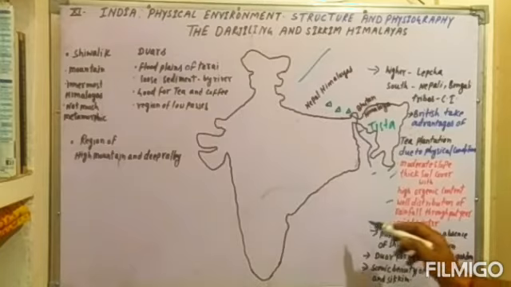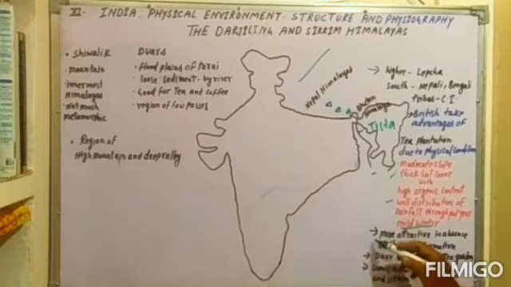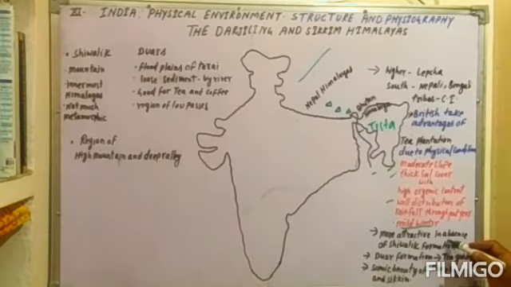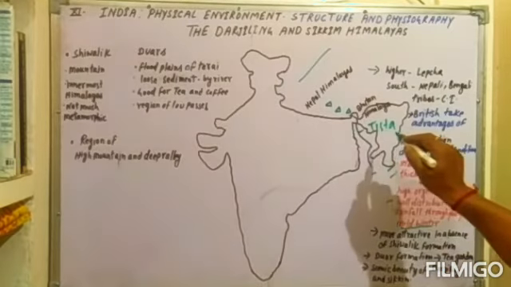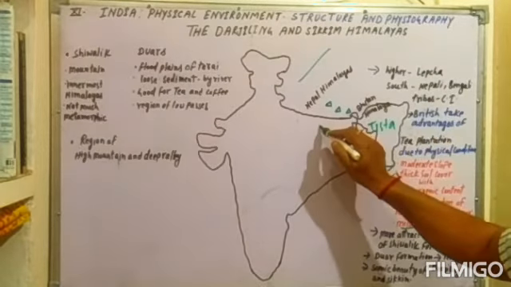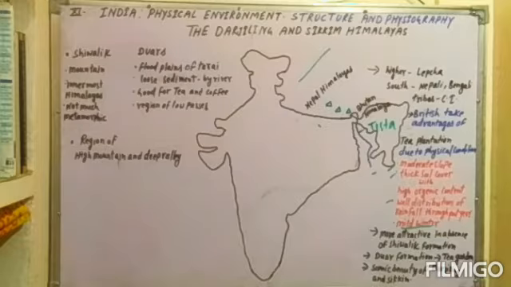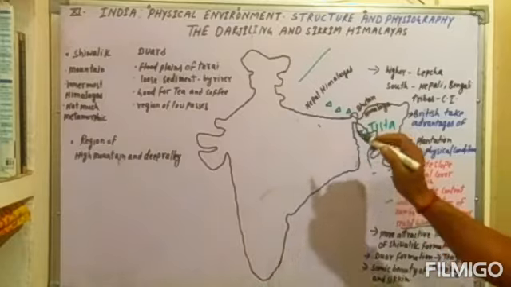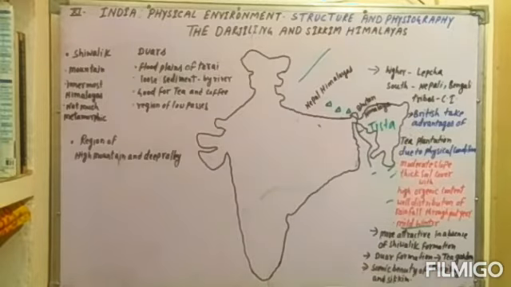Now we will see some other important side topics, such as the absence of Shivalik formation. In this region Shivalik formation has not been found, and because of the absence of Shivalik formation, this region has the Dwar formation.